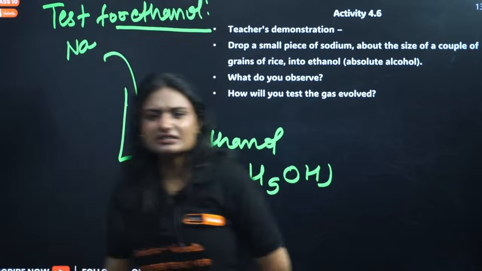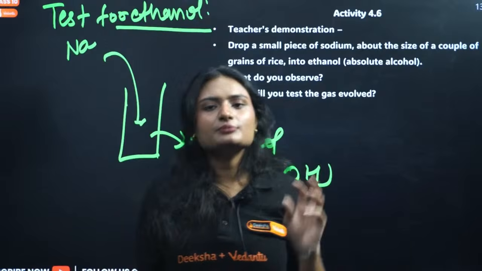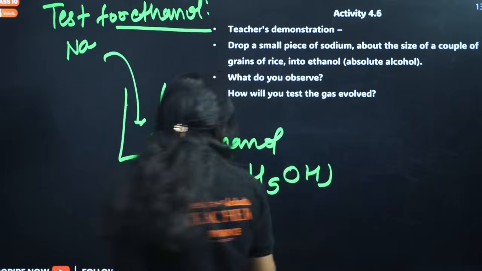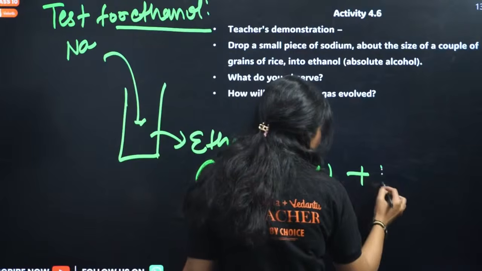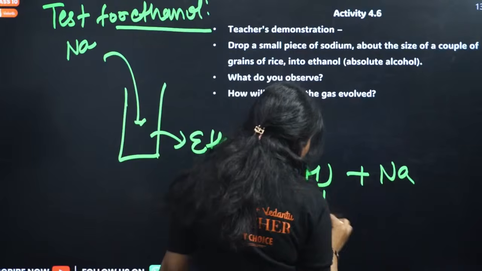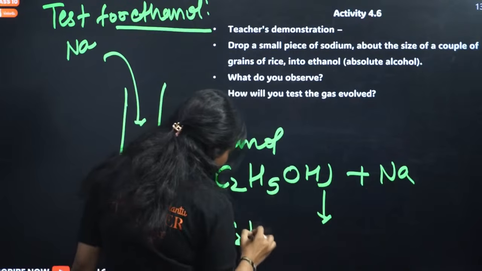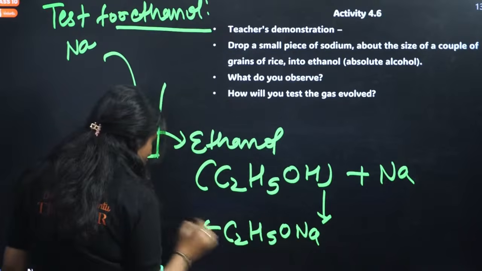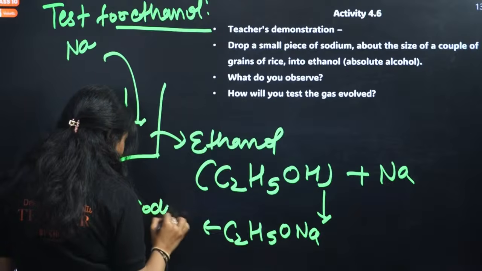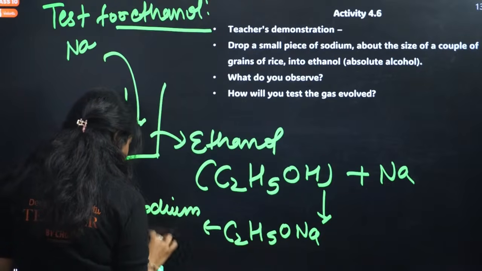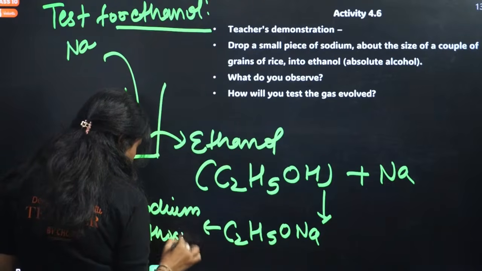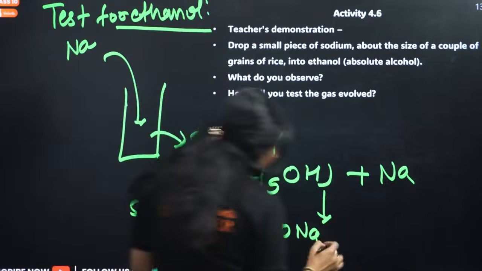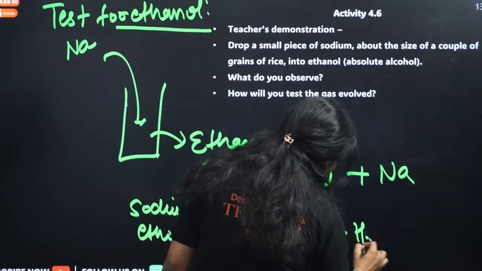Now, what is this test? When you add sodium to ethanol, we get sodium ethoxide, and hydrogen gas is evolved.